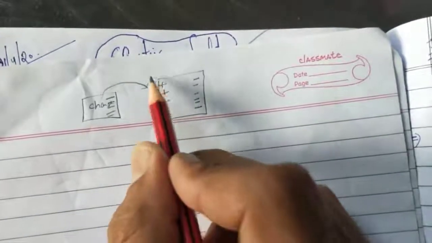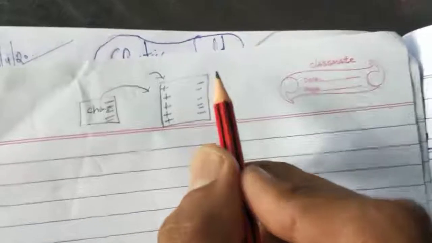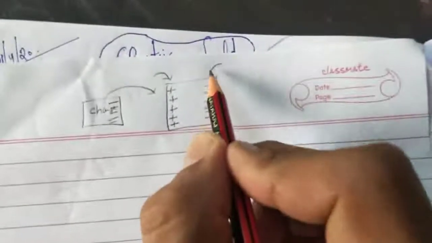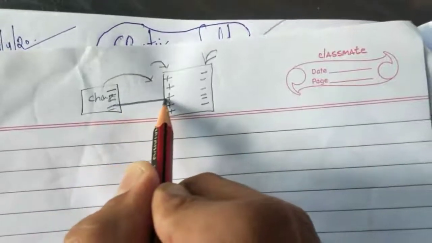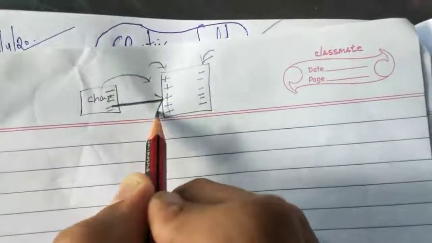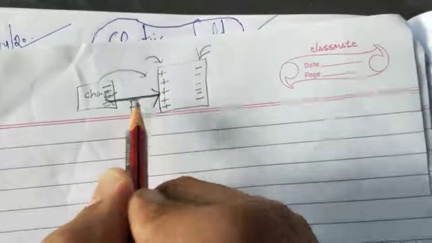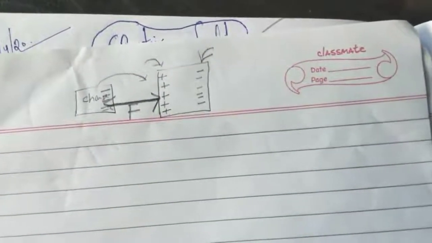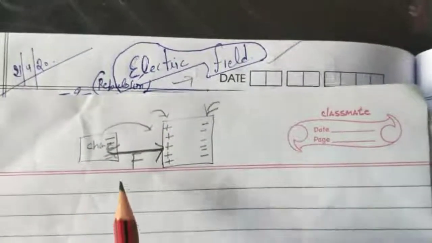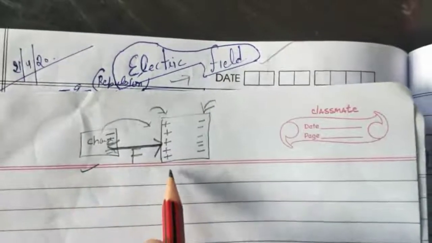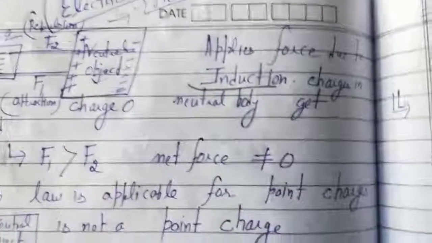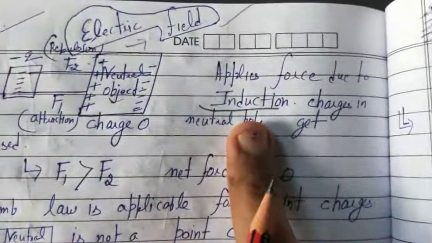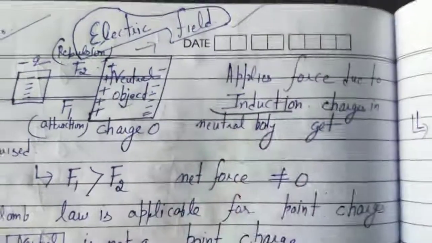Positive charges will come near this surface, and negative charges will come near that surface. So there will be a force of attraction between them. So a charged body will apply force on an uncharged body by the method of induction. By the concept of induction, a charged body will attract the uncharged body.